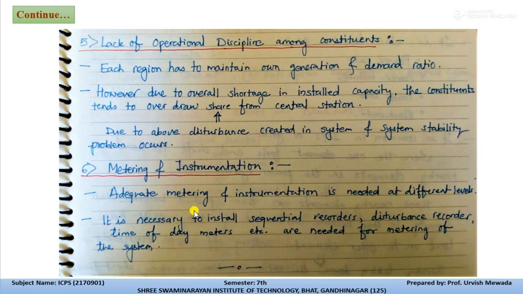The interconnected power system has so many advantages and some fewer disadvantages. That's why we prefer the interconnected power system for efficient power supply, to improve the efficiency of the generating station, and to provide uninterrupted power supply to the consumers. This is the main goal of the interconnected power system.